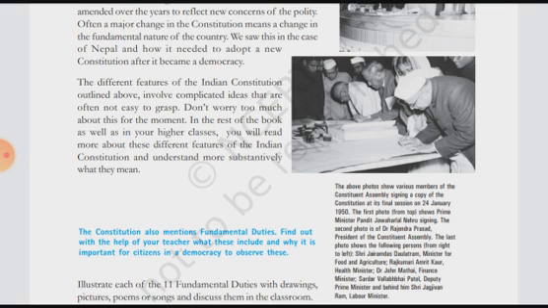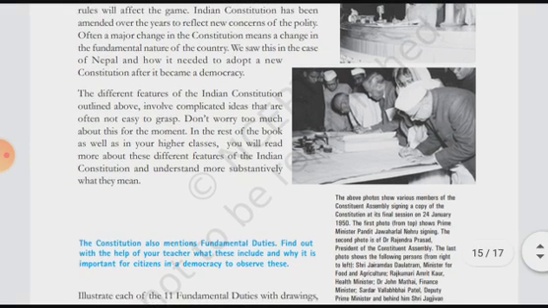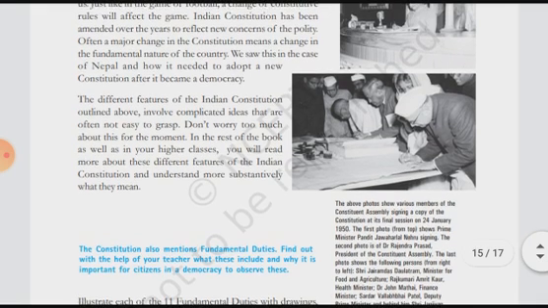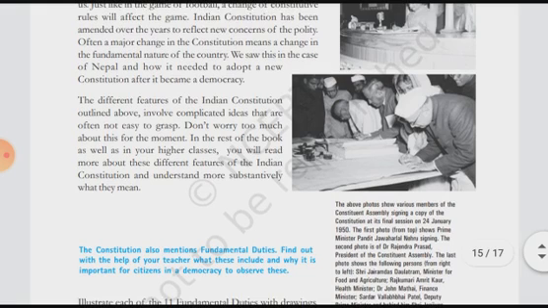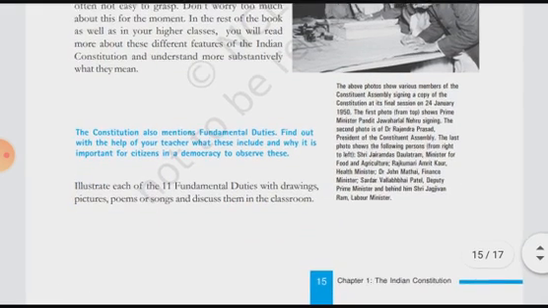In the rest of the book and in the higher classes, in ninth, 10th, 11th, 12th, and in the following chapters as well, we will have more discussion about all these things which have been implemented and initiated by the government of India, as well as those implemented in the constitution.